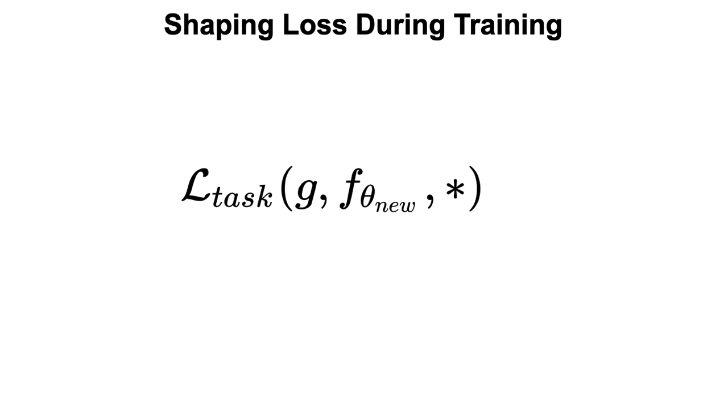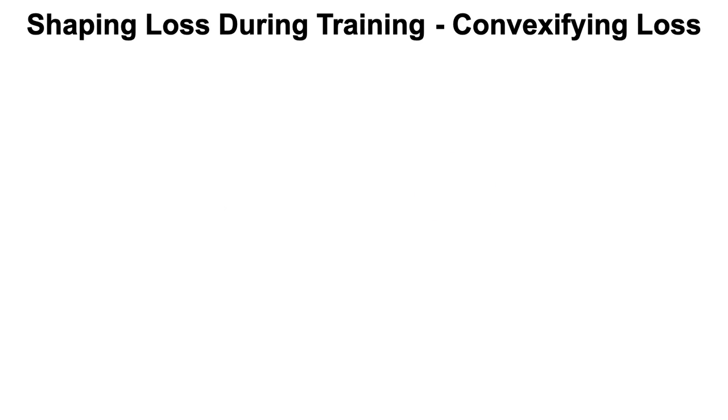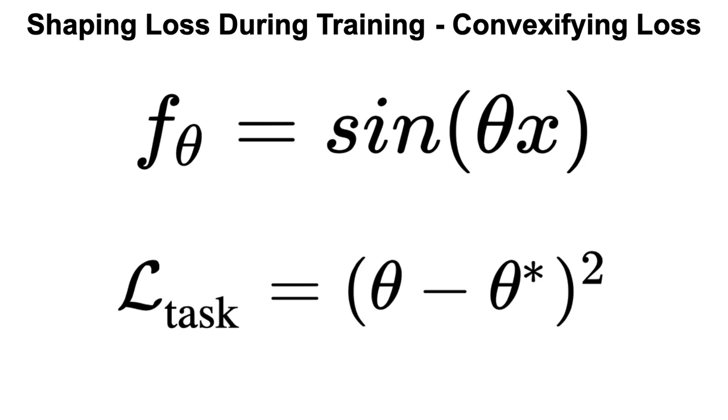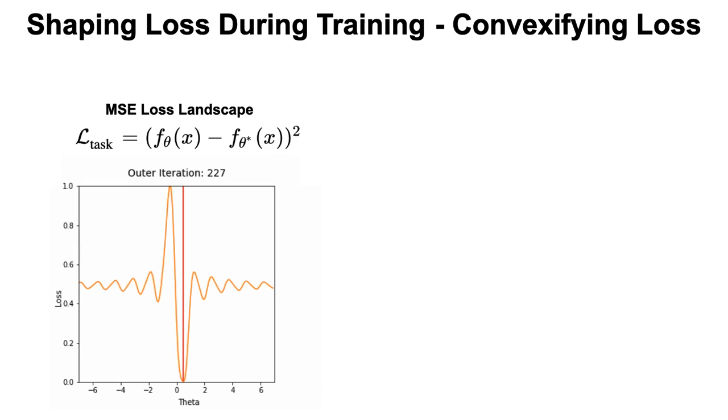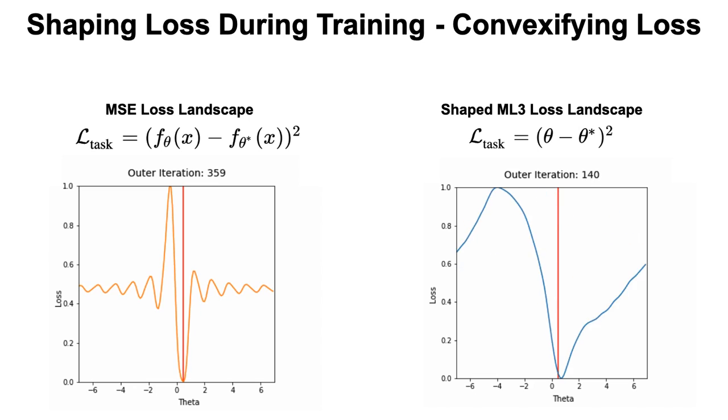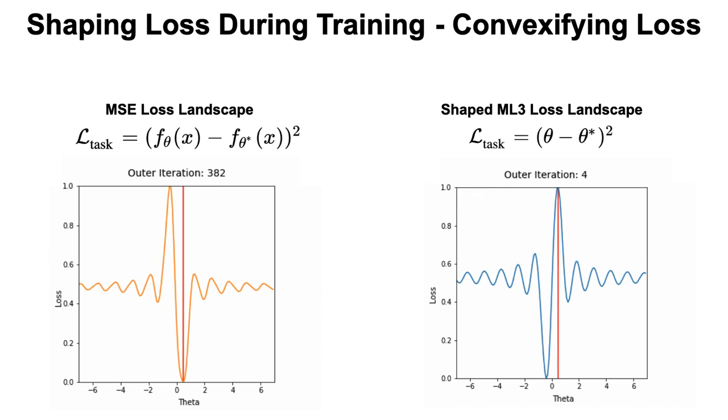Another advantage of learning a loss function is the flexibility to include additional expert information during meta-training. That, for example, allows us to shape a loss landscape such that it is easier for optimization. This experiment is concerned with fitting the frequency parameter theta of a sine curve, and during meta-training time we assume expert knowledge of the ground truth frequency parameter of the data, theta star. The loss landscape of standard mean squared error for this problem is highly non-convex, with many local minima the optimization could get stuck in. Our loss, however, using the extra information, shapes the loss landscape nicely, creating a loss landscape that is easy to optimize with gradient descent.